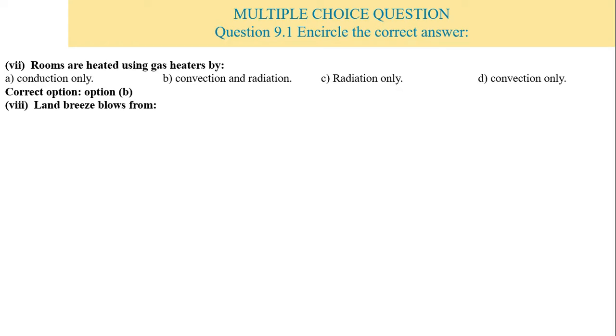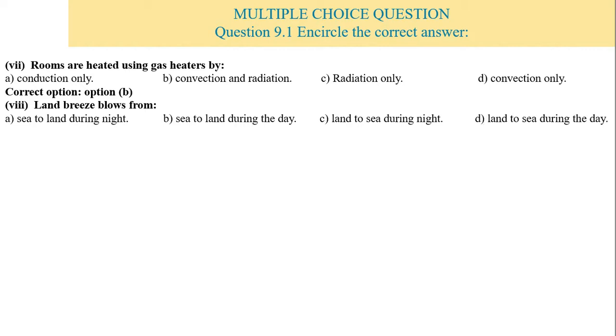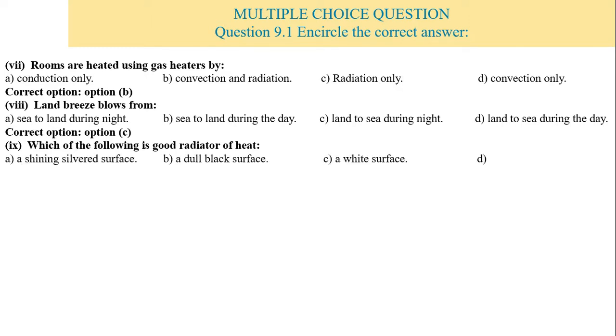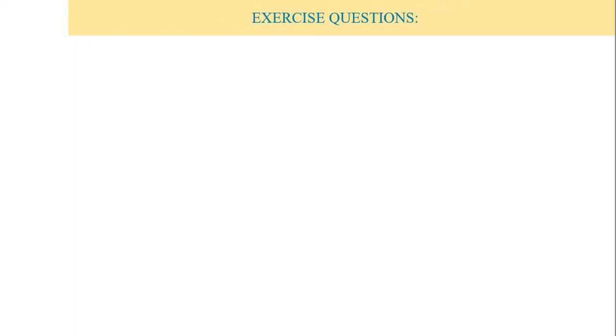Number 8. A land breeze blows from sea to land during night, sea to land during the day, land to sea during night, or land to sea during the day. So the correct option is option C, that is land to sea during night. Number 9. Which of the following is a good radiator of heat? A shining silver surface, B a dull black surface, C a white surface or D a green colored surface. So the correct option is option A, shining silver surface.